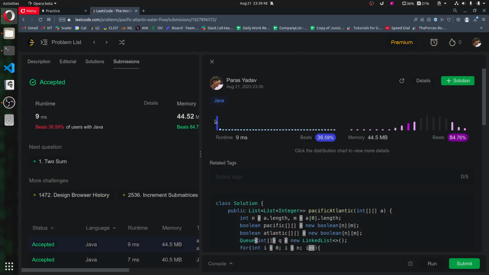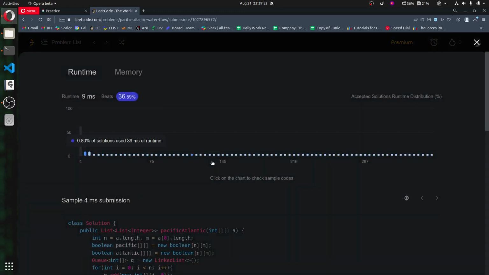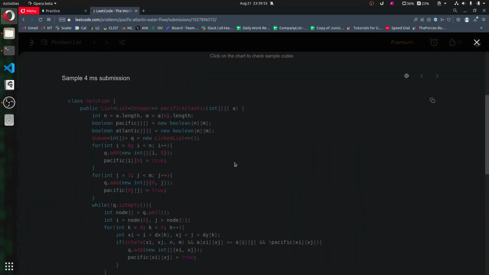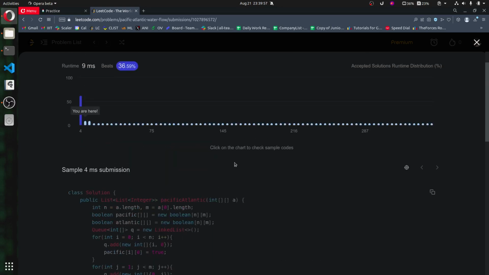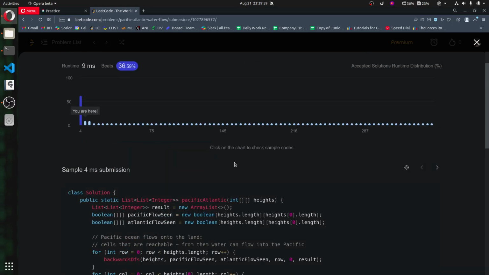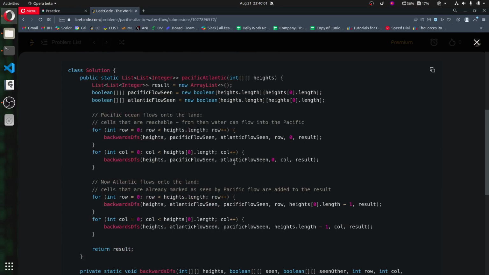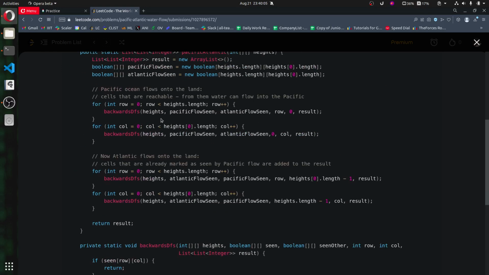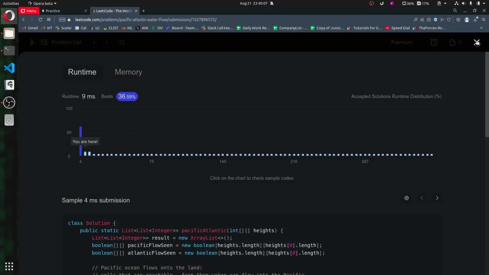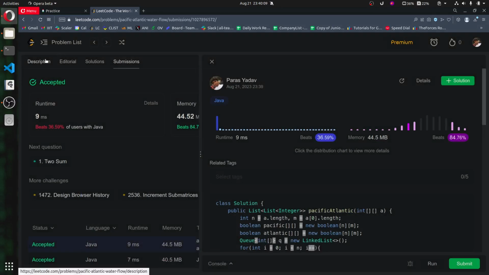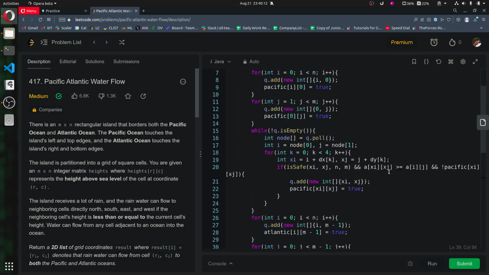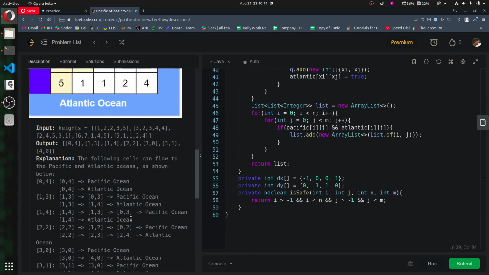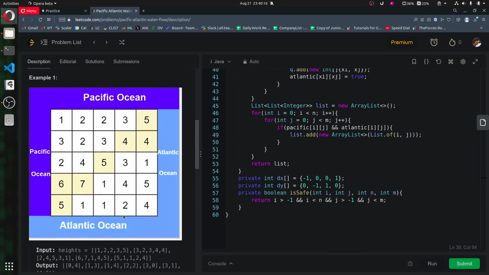What were the fastest submissions? Okay, they are doing the same, instead doing a DFS, which I don't think is fast enough. Anyways, I believe our code was fine only. We just need to think in the reverse direction.